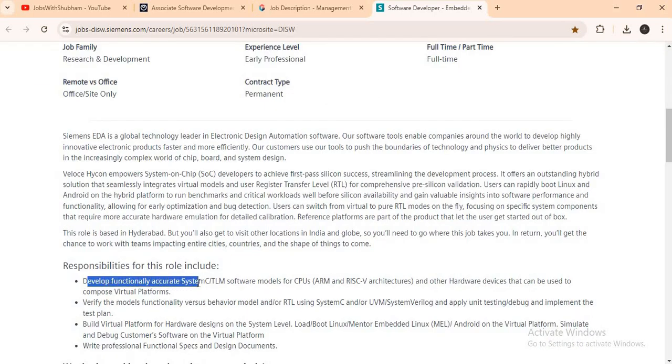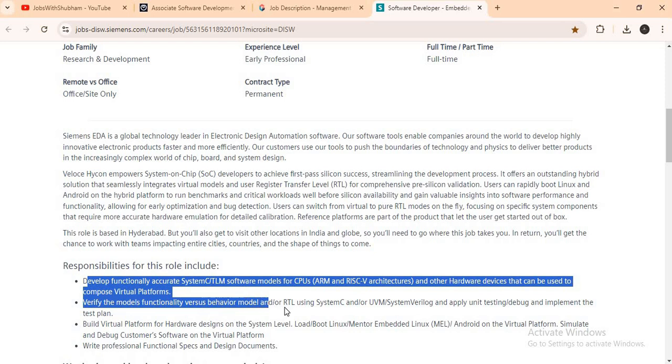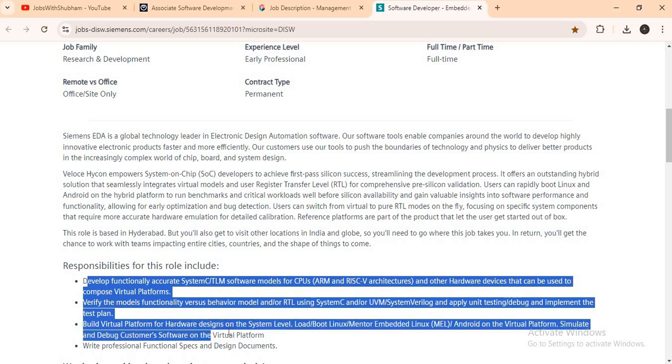Develop functionality, accurate SystemC TLM software modules and CPUs, ARM and RISC-V architecture and other hardware devices that can be used to compose a virtual platform, verify the model functionality versus behavior model and RTL using SystemC and SystemVerilog, and apply for testing, debug and implement the test plan, build virtual platforms of hardware design at the system level, and write professional functional specs and design documents.